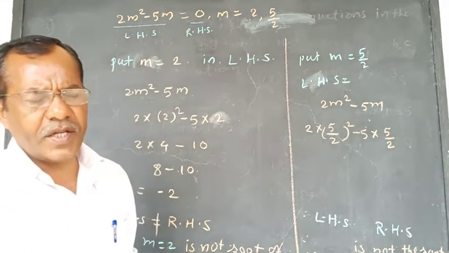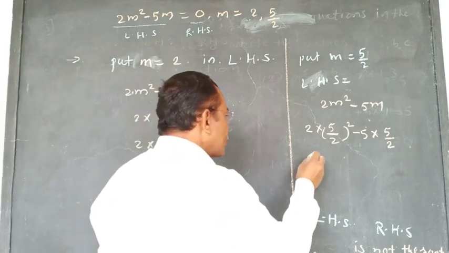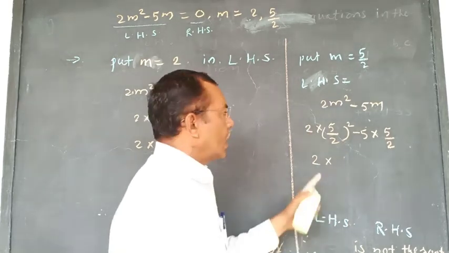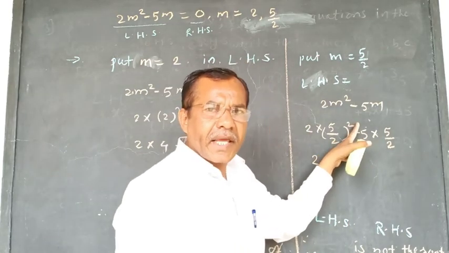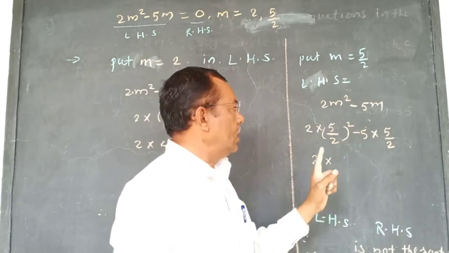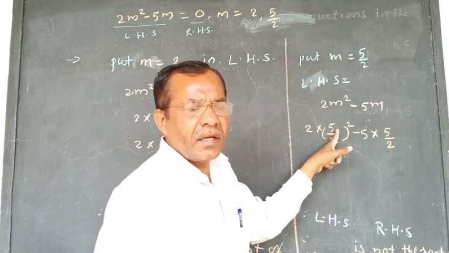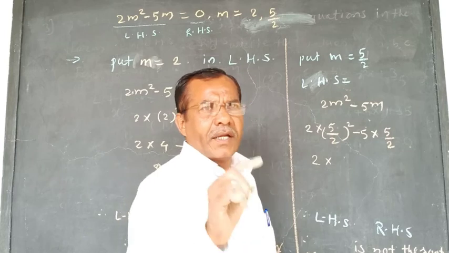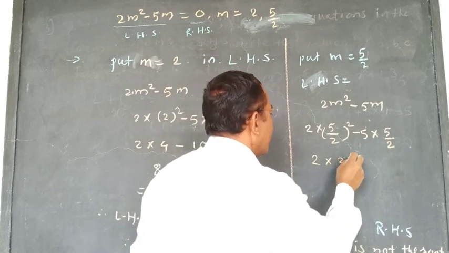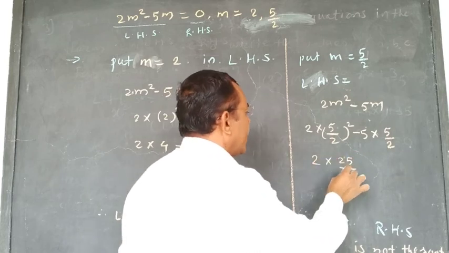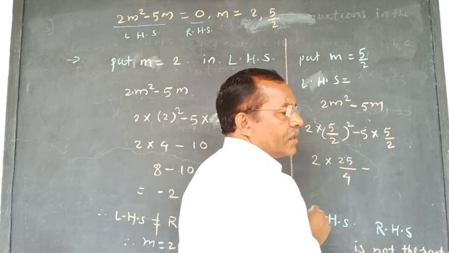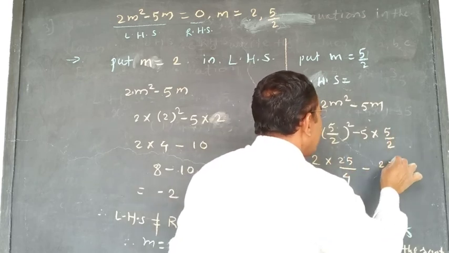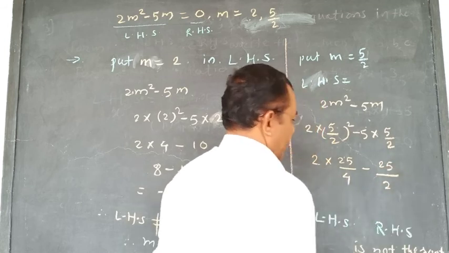Okay, very simple. Now see here, 2 into 5 by 2 bracket square. At that time, you have to take the square of numerator and denominator. Okay, 5 is the numerator and 5 square is 25 by 2 square is 4, minus 5 into 5, that is minus 25 by 2.